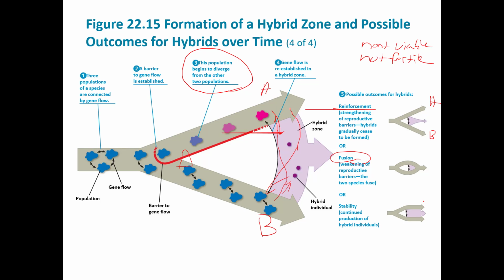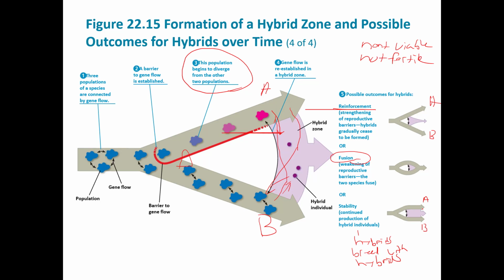The last thing that might happen is stability. This is when you still maintain species A and B, if we're going to call them species here, and the hybrid zone is also maintained. So that could occur when A and B tend to breed with each other every now and again and produce hybrids, and the hybrids breed mostly only with other hybrids. So hybrids breed with hybrids for the most part. So you don't get a lot of gene flow between A and B.